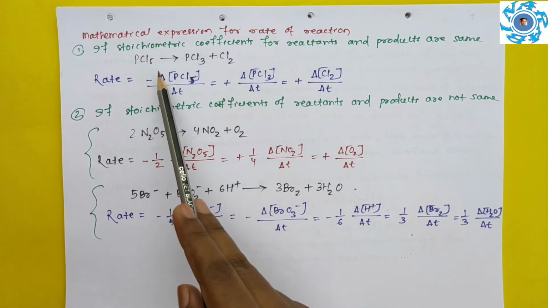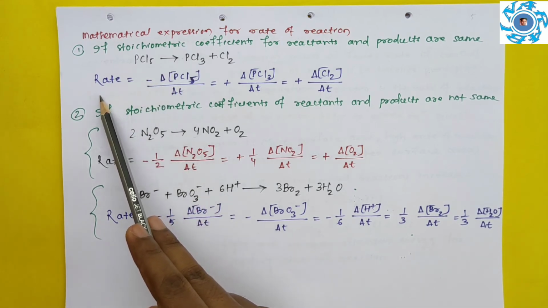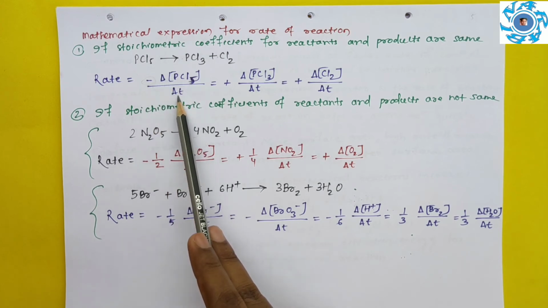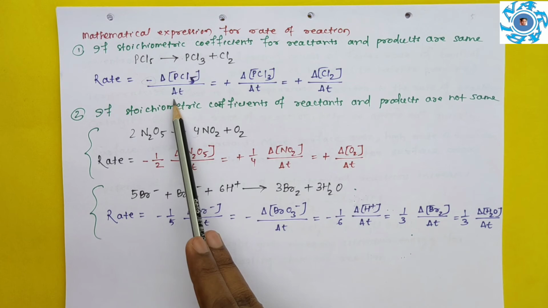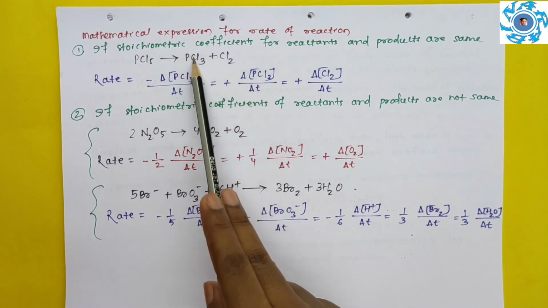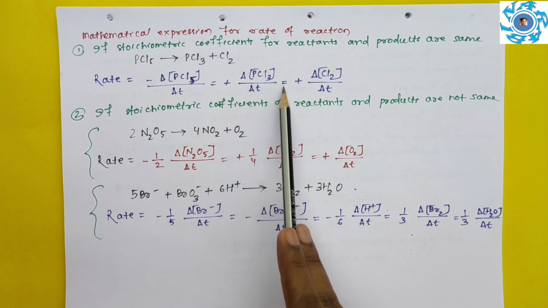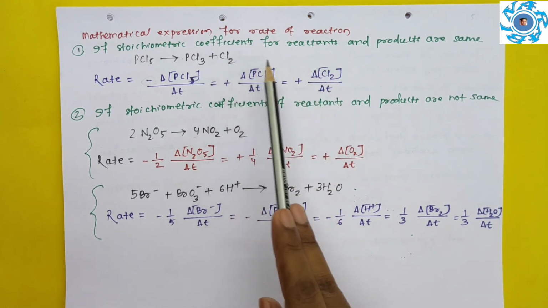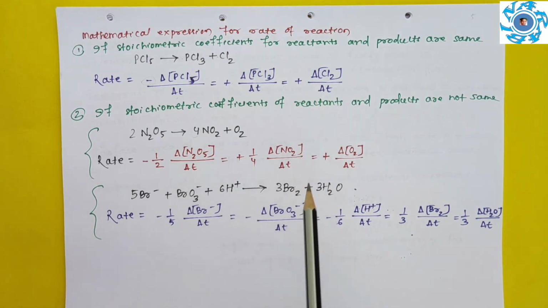So let's discuss here. Here rate is equal to minus. Minus, remember this is for reactants because the concentration of reactants decreases. So minus delta concentration of PCl5 by delta T is equal to plus delta concentration of PCl3 by delta T is equal to plus delta concentration of Cl2 by delta T.